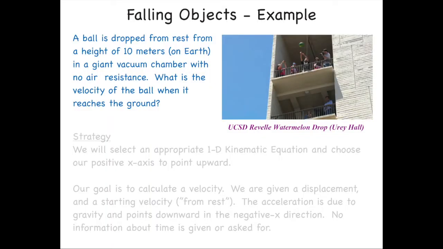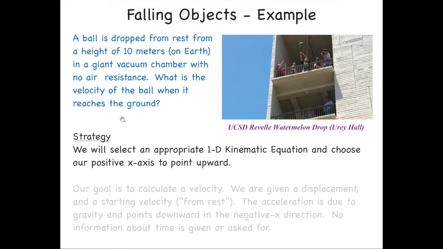Okay, so let's work an example along these lines. Let's say that a ball is dropped from rest at a height of 10 meters here on Earth. We're going to assume we're always on the surface of the Earth, and let's assume we're in a giant vacuum chamber. Obviously, we're not if we're doing something like the watermelon drop, but we're going to take that approximation that there's no air resistance. What will the velocity of the ball be when it reaches the ground?